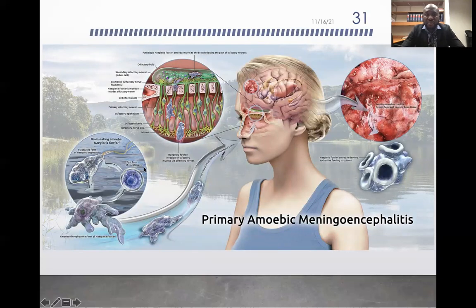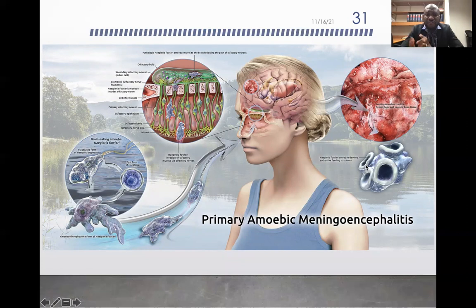So, if you take a deep dive in these waters and you don't hold your nose, they get pushed up into the cribriform plate here, and then they sense the chemokines released by the olfactory nerves, and they crawl all the way up the olfactory nerve to the brain.